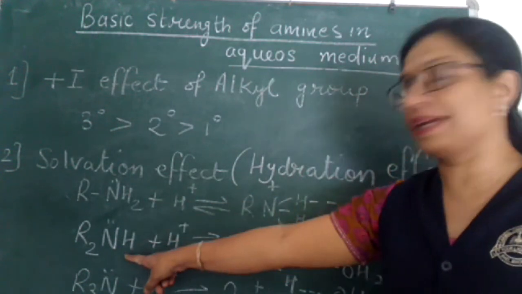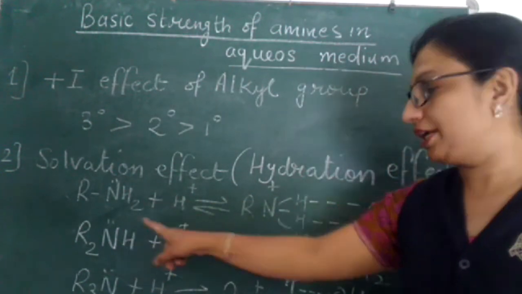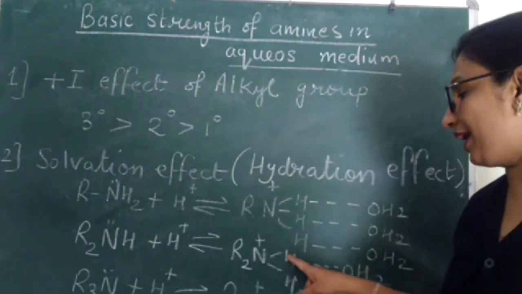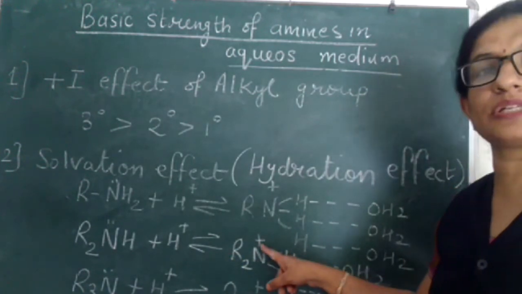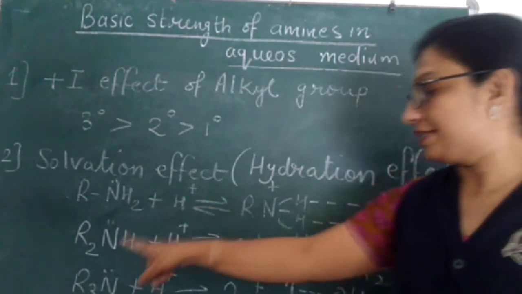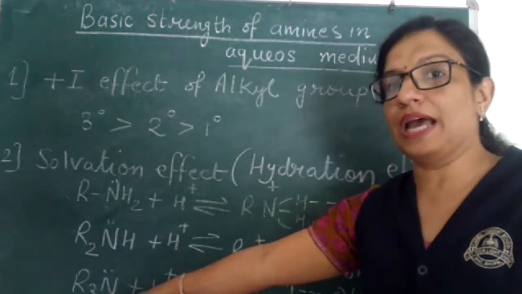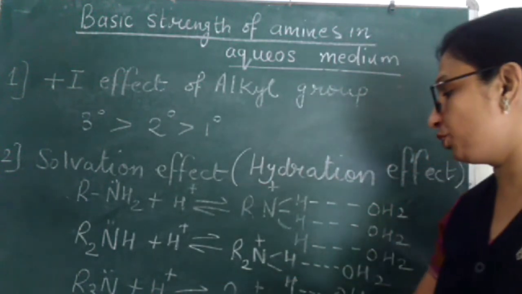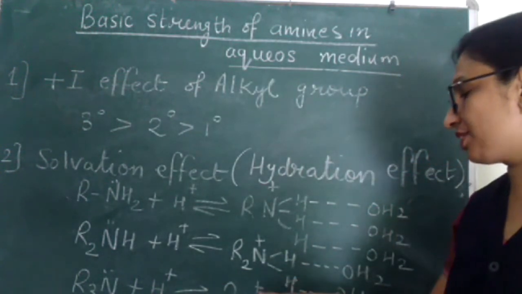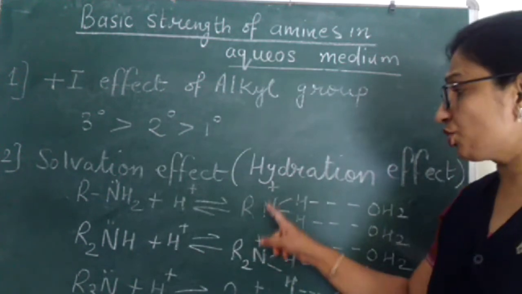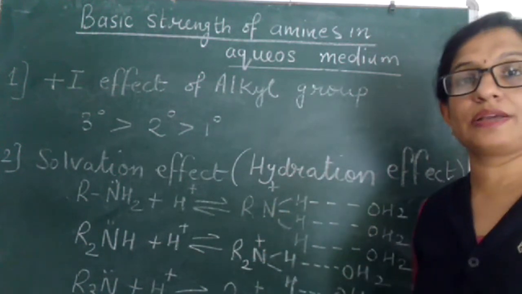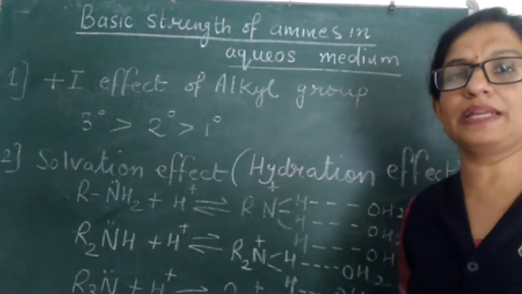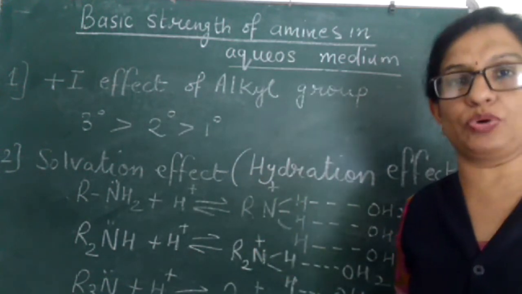When it is a secondary amine R2NH, it will accept a proton and convert into R2NH2 cation. Similarly, for tertiary amine R3N, it will accept a proton, convert into R3NH cation. So these are the three cations formed by primary amine, secondary amine and tertiary amine after accepting a proton.